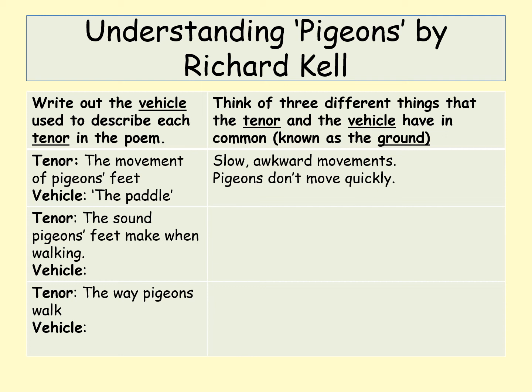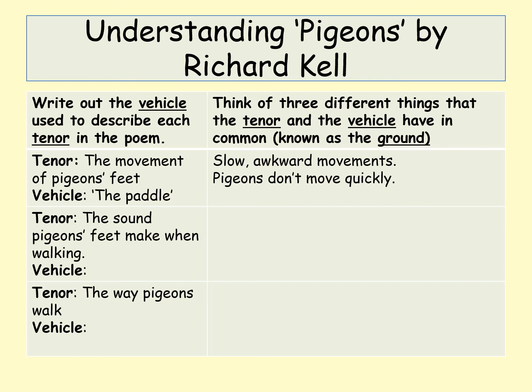As an example, you've first got the tenor, which is the movement of pigeons' feet, and the vehicle is the paddle. Then think about the ground: what do the tenor and the vehicle have in common? Slow, awkward movements, and pigeons don't move quickly.